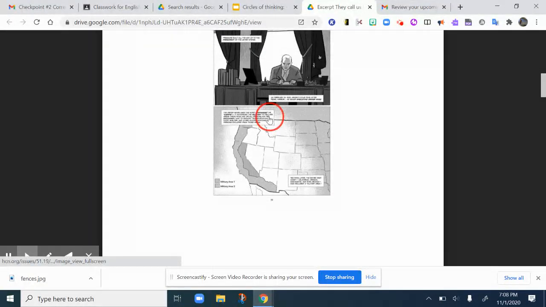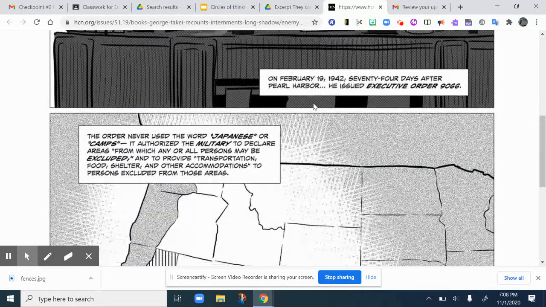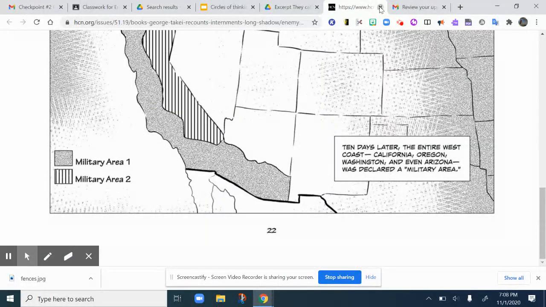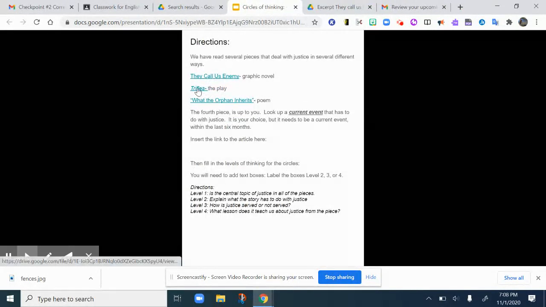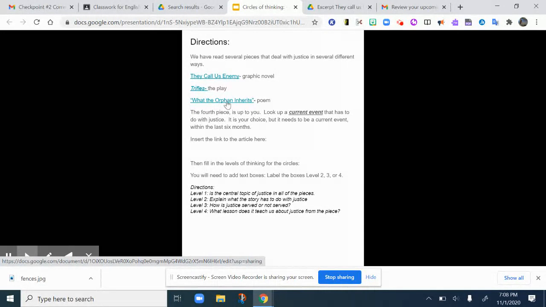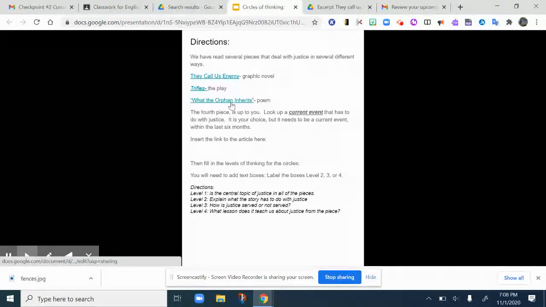If you need to zoom in on these pieces, you just click on the picture and it opens up to a bigger picture of that page. Okay, guys? The same thing for Trifles and for What the Orphan Inherits. Make sure you've done the casework for What the Orphan Inherits. If you go to Friday's assignments, there are videos there to help you with that. Let me know if I can do anything to help. I'm here. Just email me or message me in the Google Classroom.